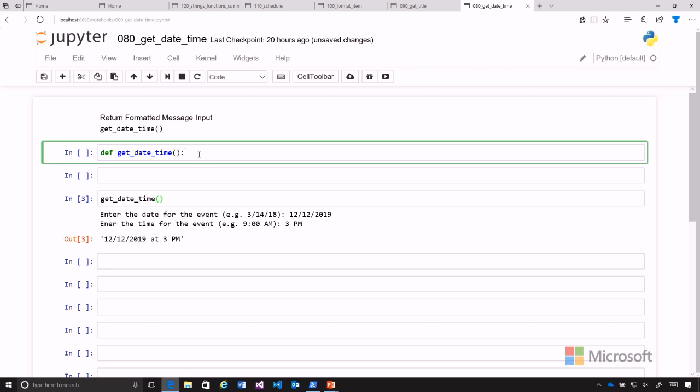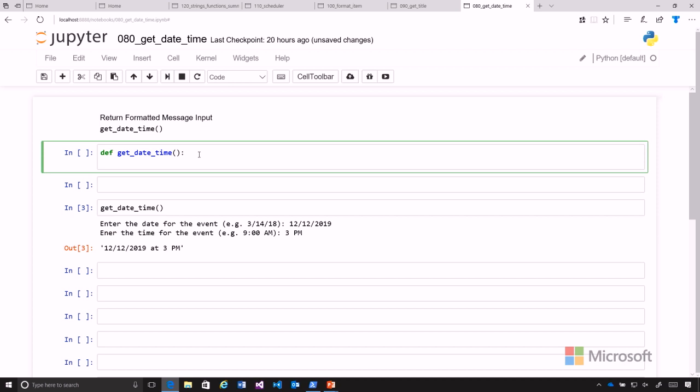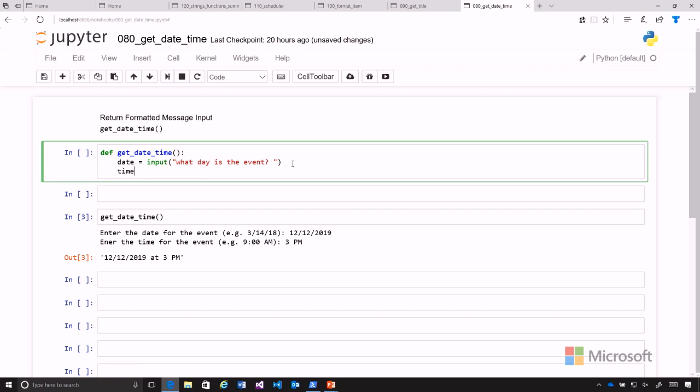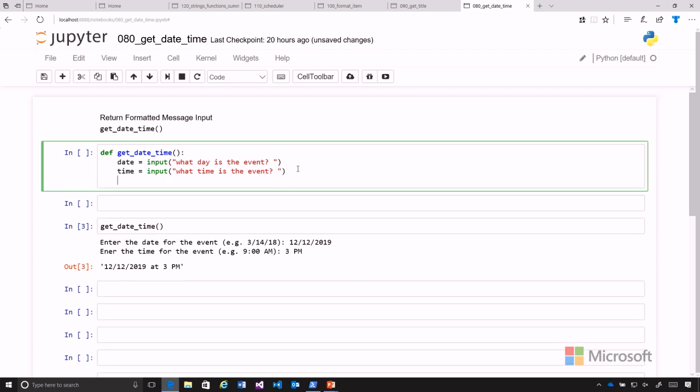So we know we need to get two inputs, the date and the time, and then we need to concatenate those and return it. So it's very similar to our getName function. So let's go ahead and do that, our date. We'll ask what day they want their event. And then we can put in our time. Let's go ahead and ask them, let's go into the quotations here. And then we'll concatenate those two.